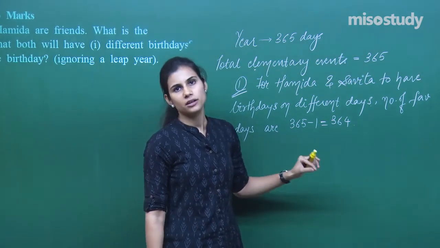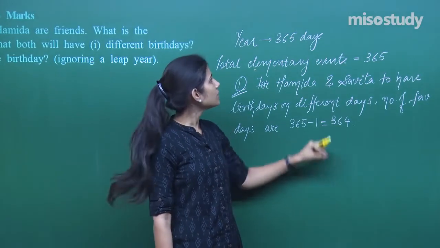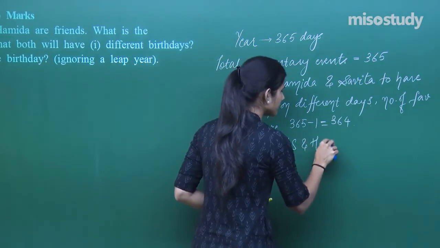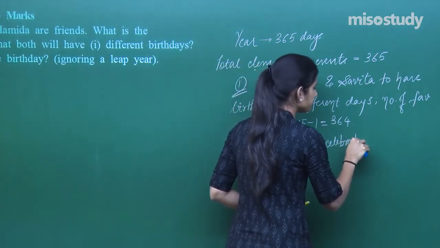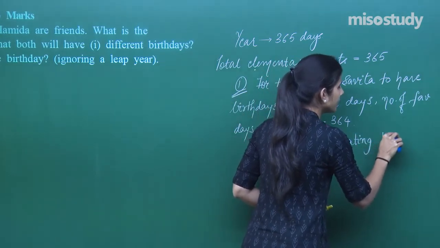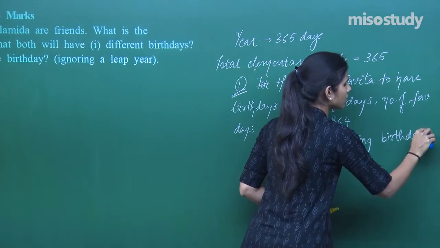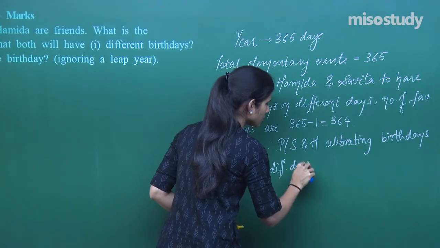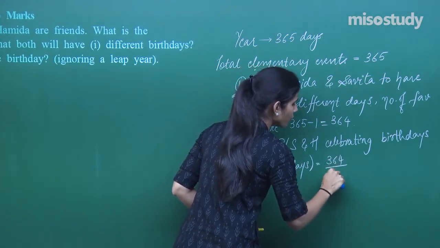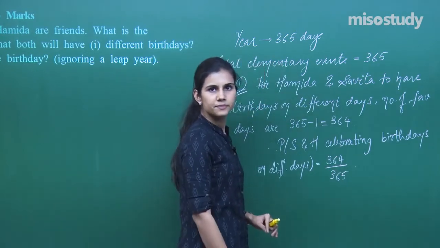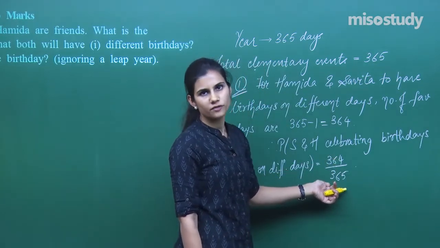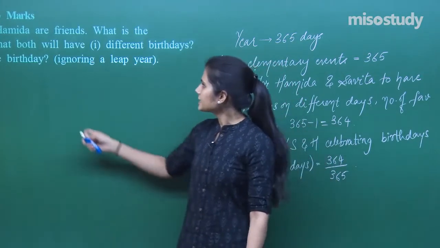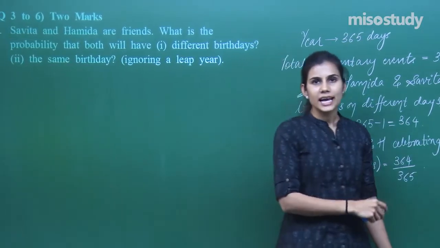So number of favorable outcomes are 364 and total number of outcomes are 365. Therefore, probability of Savita and Hamida celebrating birthdays on different days is 364 upon 365. Clear? Number of favorable outcomes upon total number of outcomes, or number of favorable elementary events upon total number of elementary events. Next says, what is the probability that they celebrate birthday on the exact same day?